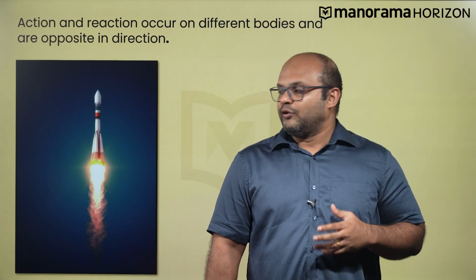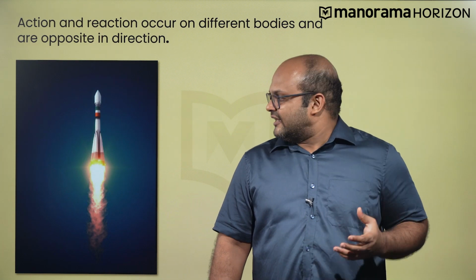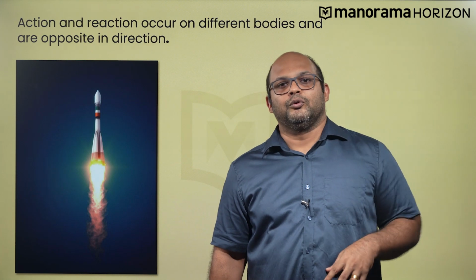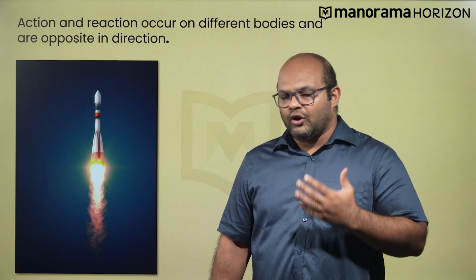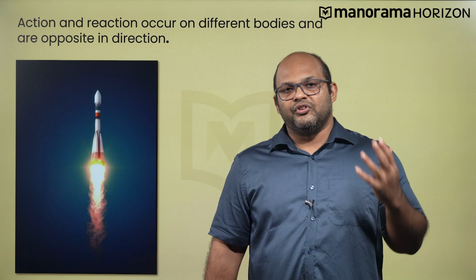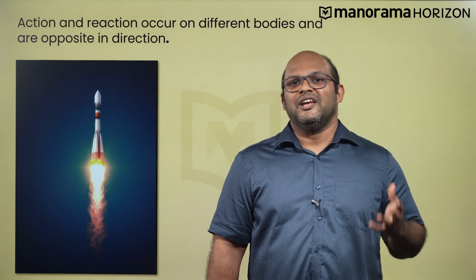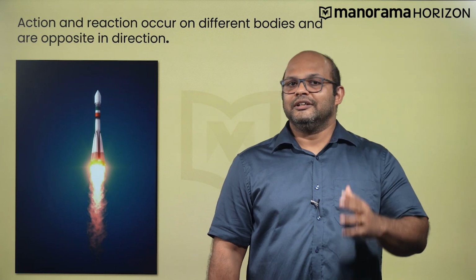Action and reaction occur, for example, in this case. Hot gases are being ejected downwards by the rocket. So the rocket is exerting a force on those gases. And conversely, the hot gases are also exerting a force upwards on the rocket. Thus, we are seeing a system in which there are two forces acting in equal and opposite directions.